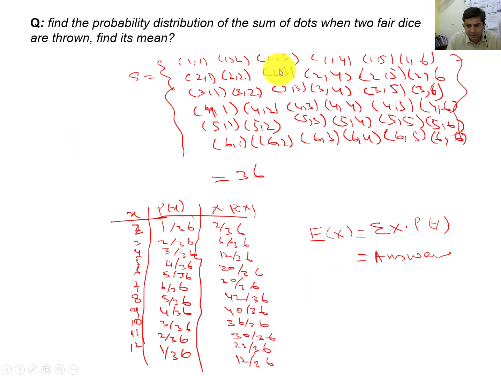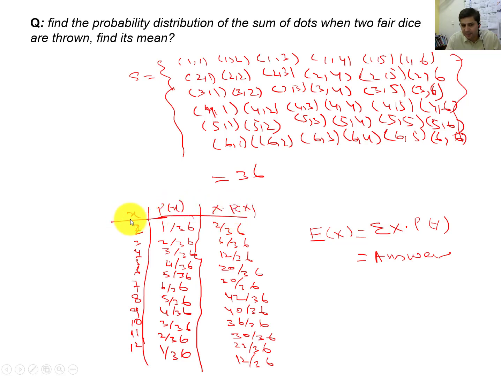The most important thing is to understand how to construct the sample space. When you construct the sample space, the rest of the question is very easy. You need to sum the dots. When we add two dots, these will be the sums: 2, 3, 4, 5, 6, 7, 8, 9, 10, 11, 12, and their respective probabilities.